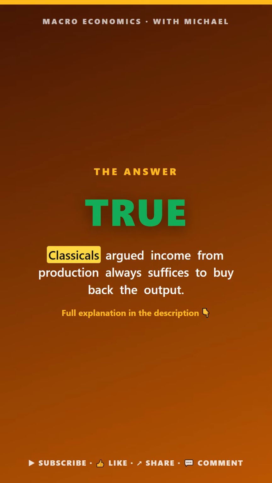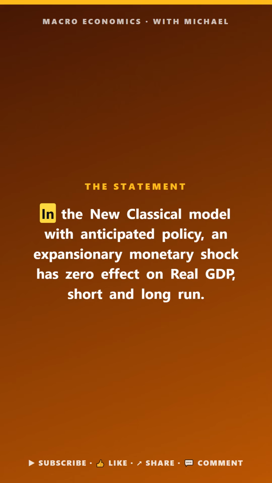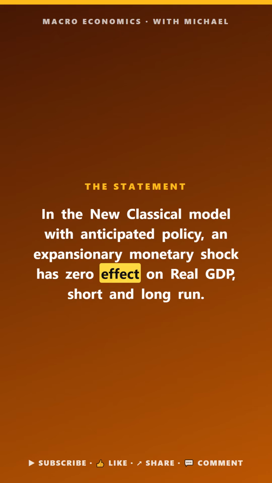The answer is true. Classicals argued income from production always suffices to buy output. Macro pop quiz. Growth in macro schools. True, false, or uncertain. In the new classical model with anticipated policy, an expansionary monetary shock has zero effect on real GDP, short and long run.